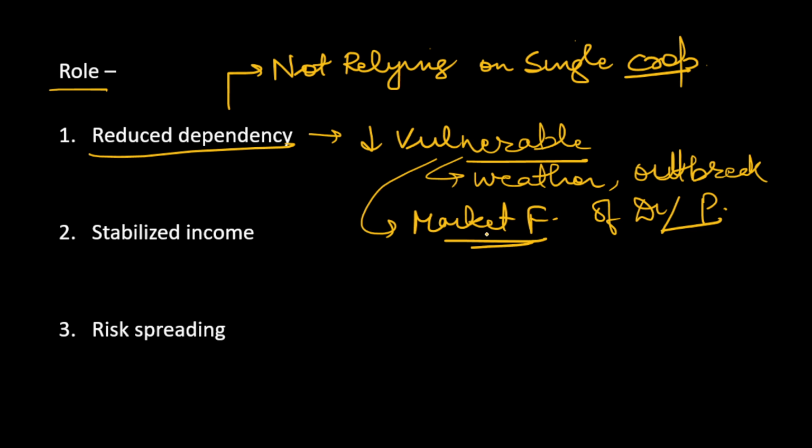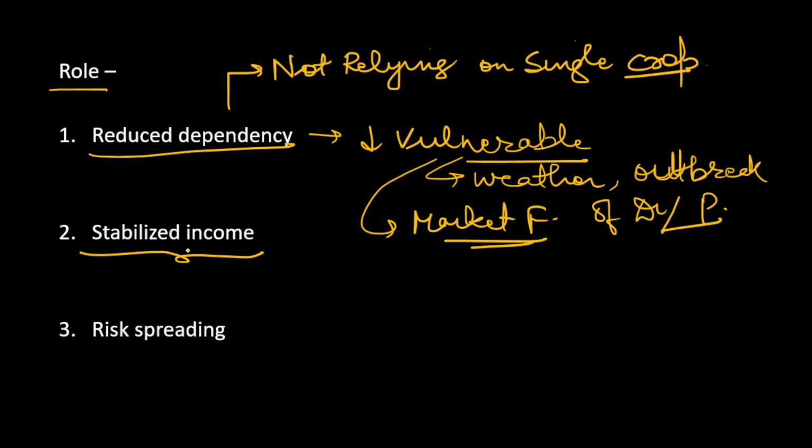So all these things help us in mitigating risk and increasing our income, and it is also ecologically and economically sustainable. So this is what we have: reduced dependency, because we are not dependent on a single crop. There are diversified elements on which we are dependent.